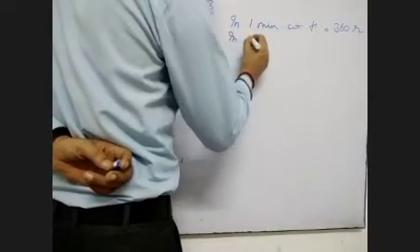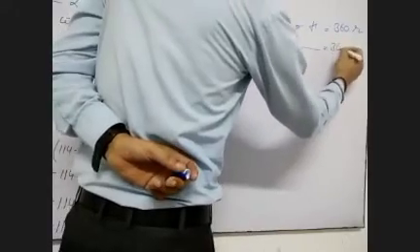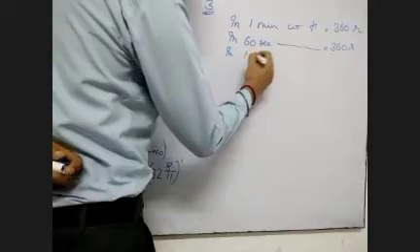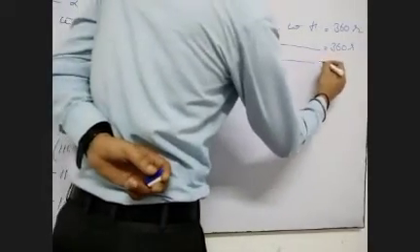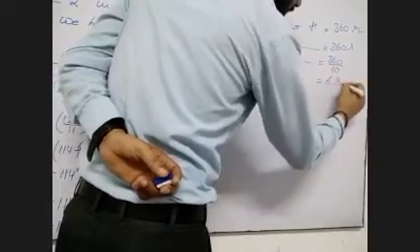So in 60 seconds, the wheel turns 360 revolutions. In 1 second, it will turn 360 divided by 60, that is 6 revolutions.